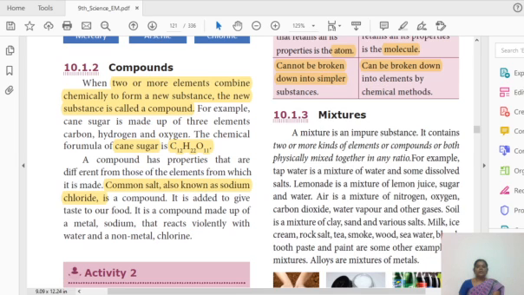Next we are going to discuss mixtures. Already you know mixture is an impure substance. The definition of mixture is that it contains two or more compounds or elements or both physically mixed in any ratio. So a mixture contains two or more kinds of elements or compounds, or both mixed together. It cannot be chemically mixed; it is physically mixed together in any ratio.